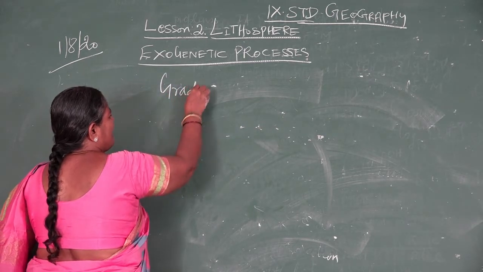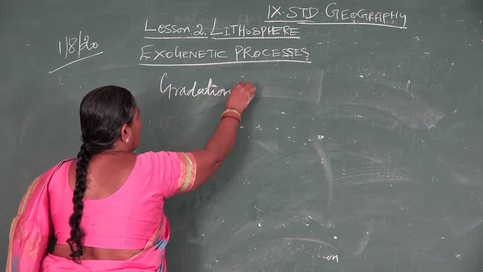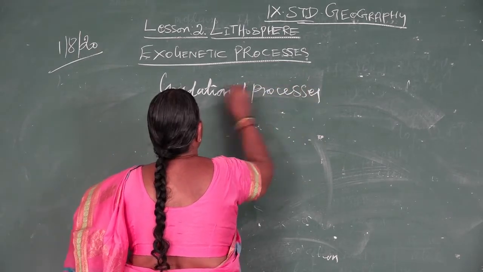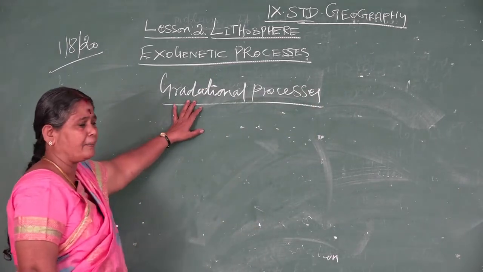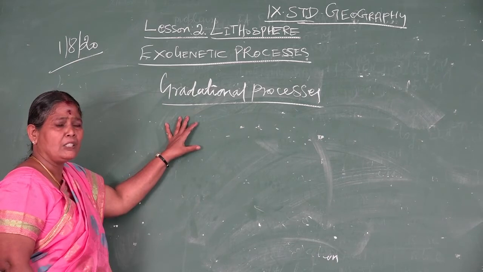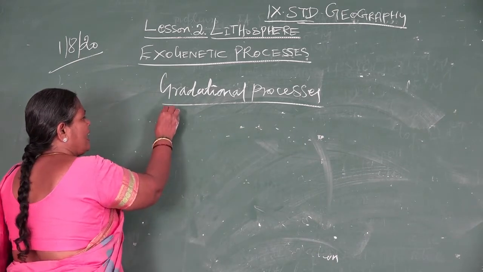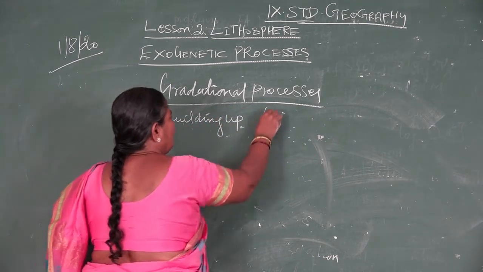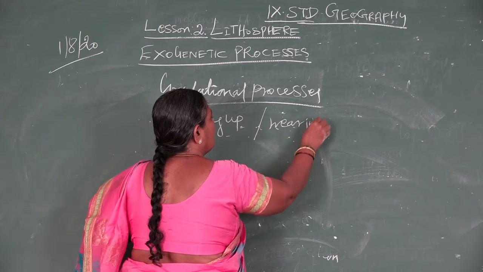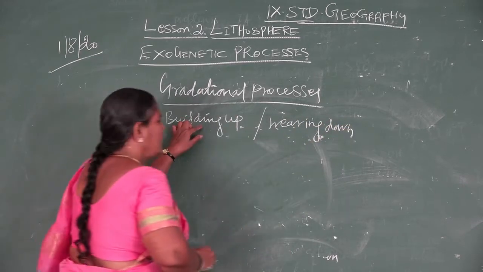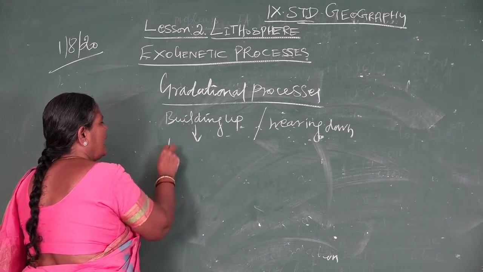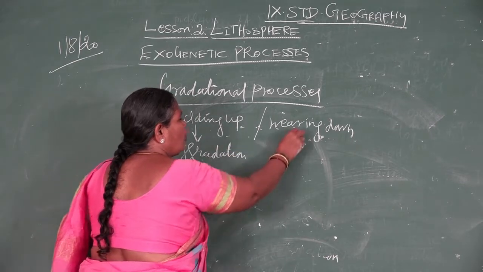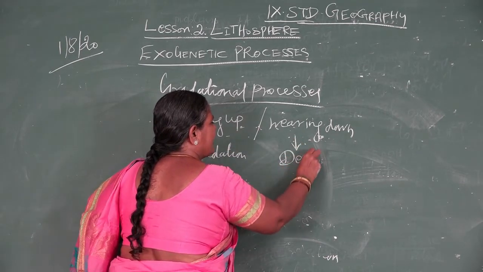Gradational process. What is called a gradational process? Leveling of the land surface is called gradation. Leveling takes place in two processes: one is building up and another is bearing down. The building up process is called aggradation. The bearing down process is called degradation.